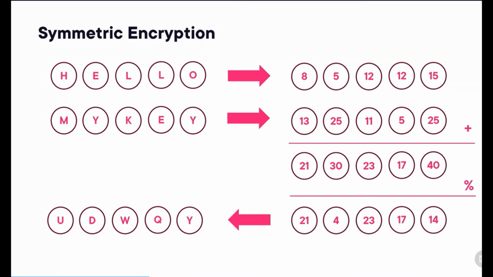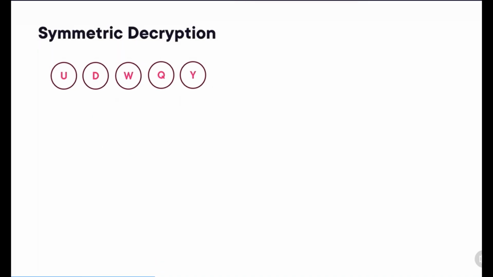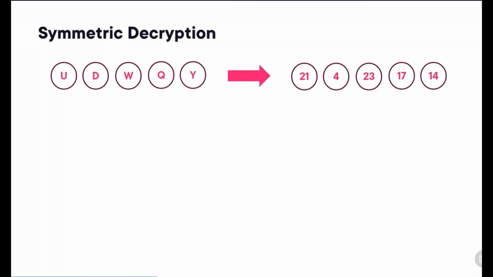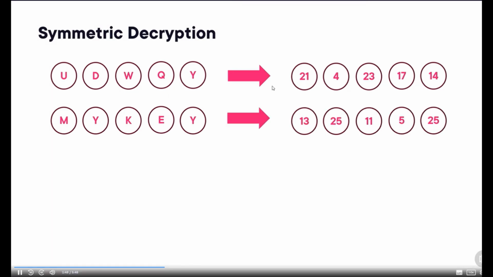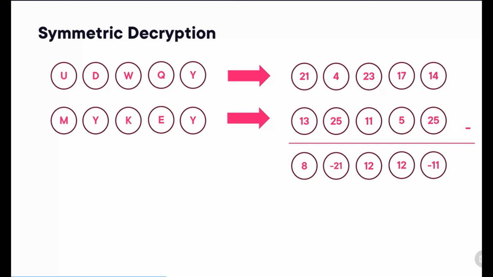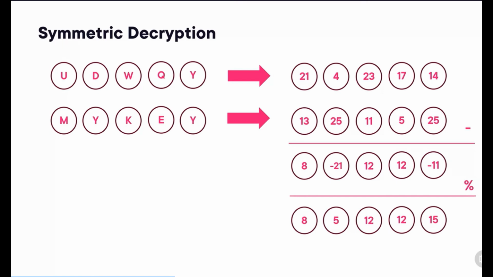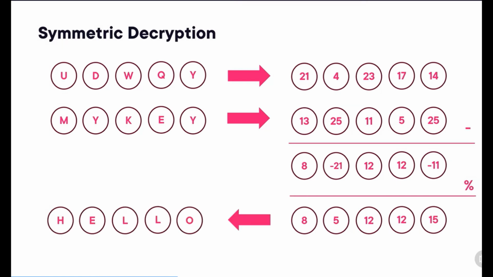Now to decrypt this, let's move that text up there, transform it back into numbers, do the same for our code as we just saw. And now instead of adding the numbers, let's subtract them. We're now getting two negative numbers, so we're going to add 26 to correct them so that we can transform those back into letters. And hey, that's our original text again.